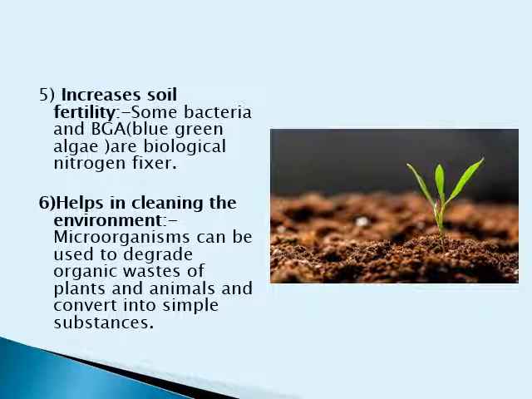Microorganisms can be used to degrade organic waste of plants and animals and convert it into simple substances. The plant waste has to be converted into manure by the action of microbes. The nutrients released in this process can be used by the plant again. Large amounts of dead organic matter in the form of decaying plants and sometimes dead animals are formed on the ground.